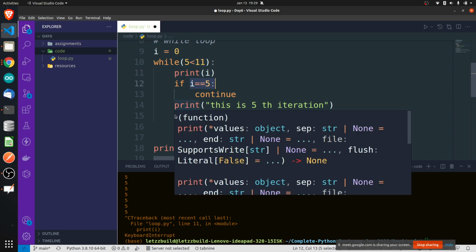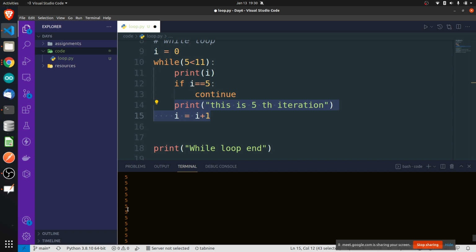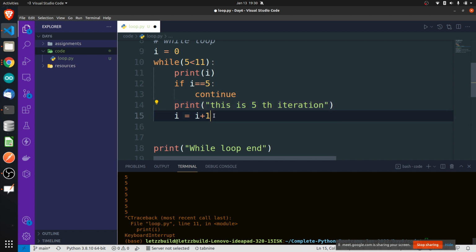The incrementing logic we have written below, and we know that whenever we write a continue statement, for that particular iteration the lines below will not run. So it will never be incremented, because it is not getting incremented itself. It has gone and got stuck at 5. But below 5, whatever is there, I think it must have printed. Not sure, it is not showing here. Okay, but 1, 2, 3, 4, 5, whatever is there, it will print. But after 5, it will get stuck inside this loop.